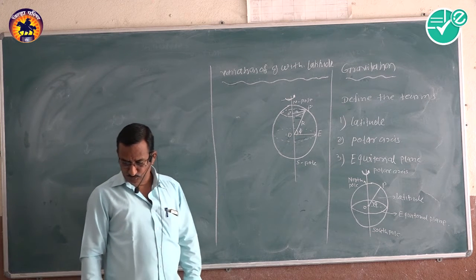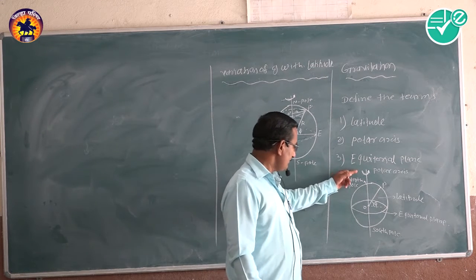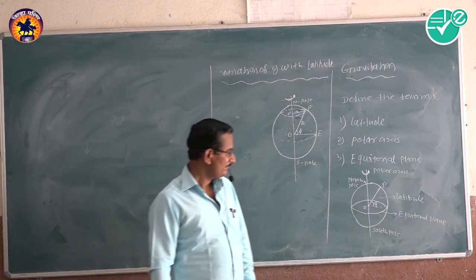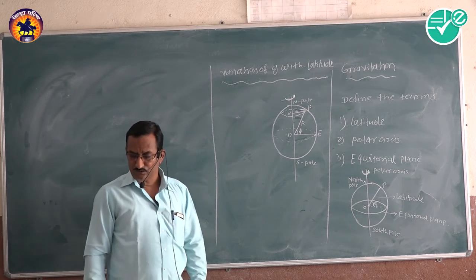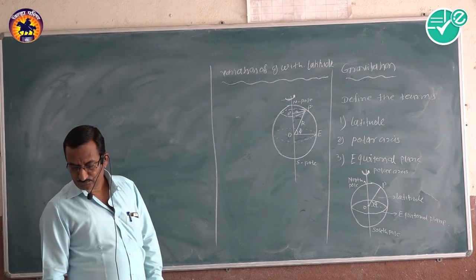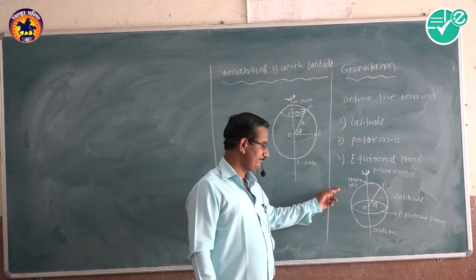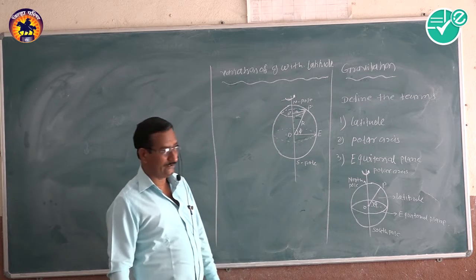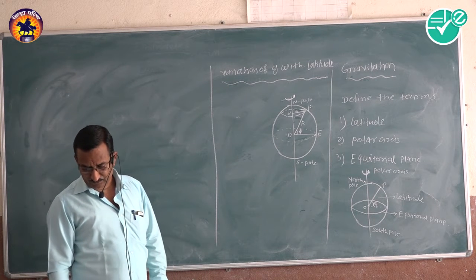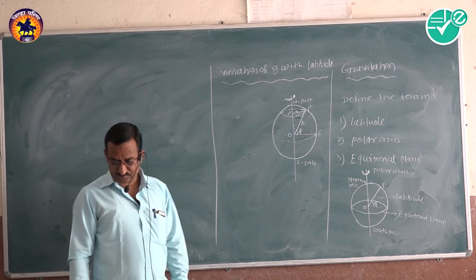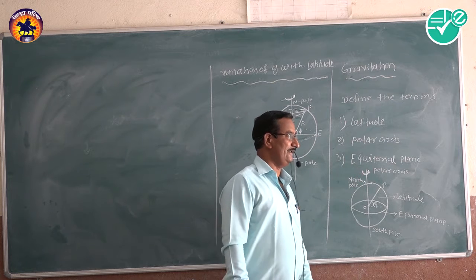The equatorial plane is the plane passing through the center of the earth and perpendicular to the axis of rotation of the earth.